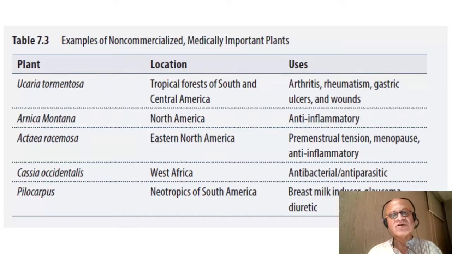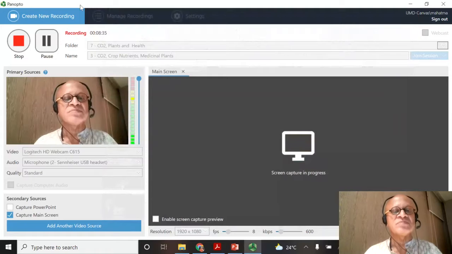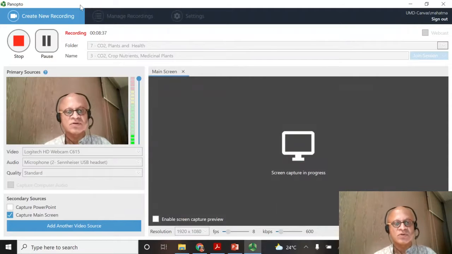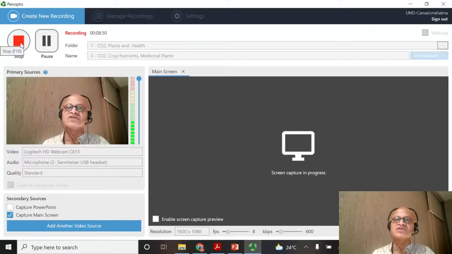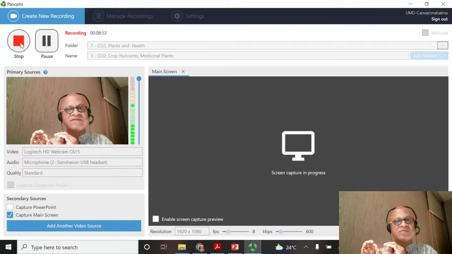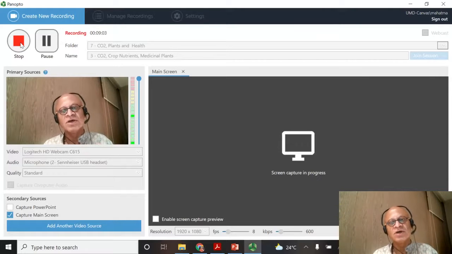So biodiversity loss also has to be worried about in this context of all the medicinal plants and how they may be responding to increased CO2 and associated impacts like humidity increase, temperature increase, extreme rainfall events, winds, and so on. Okay, so this concludes this chapter on CO2 increase, plant response, and some of the health outcomes, direct and indirect. I didn't go too much into the details of pharmacology and toxicology, contact dermatitis, and so on, but